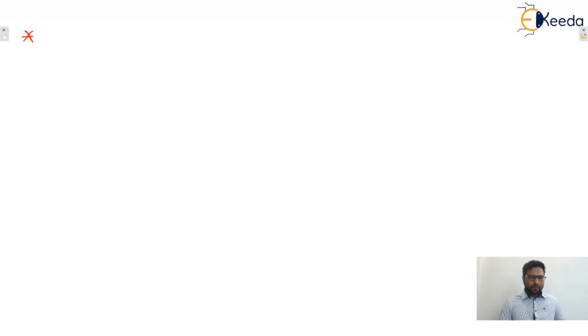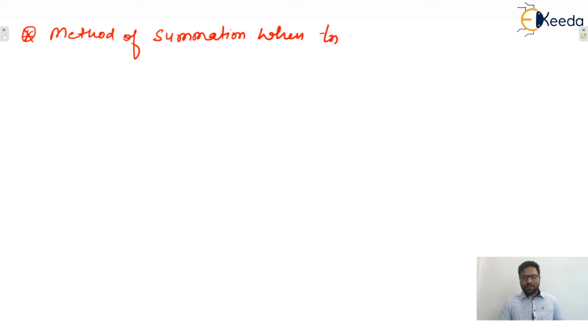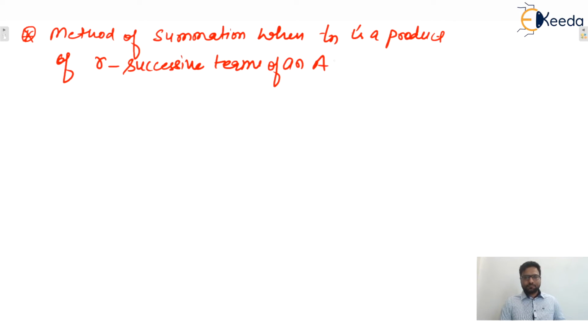Next one, you can write down the method of summation when the nth term, that is Tn, is a product of successive terms of an AP.